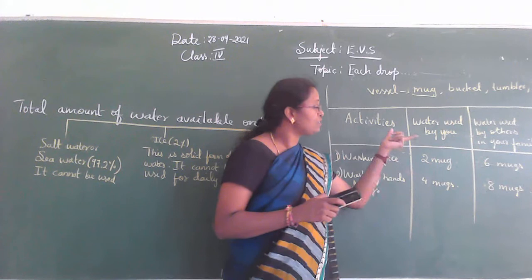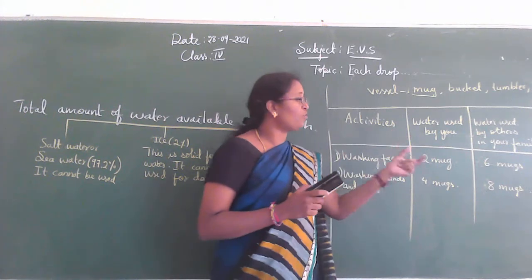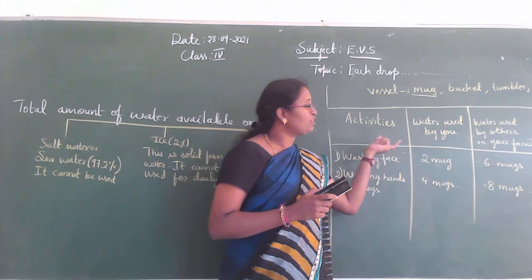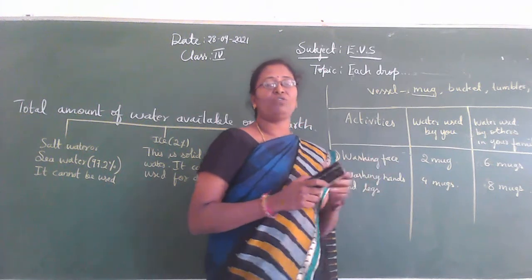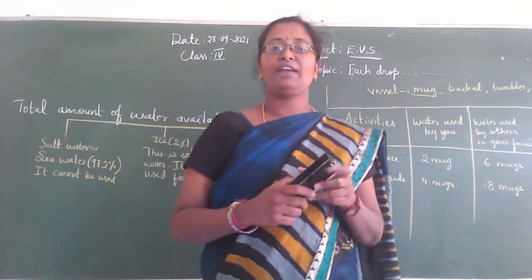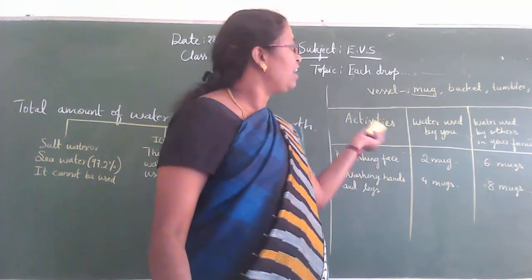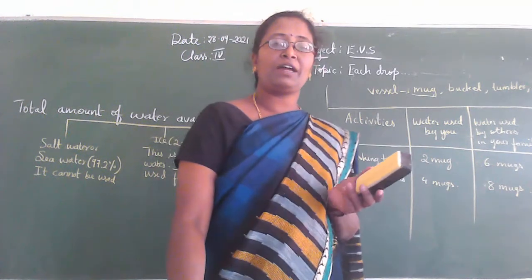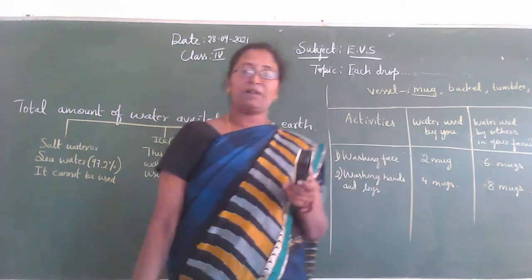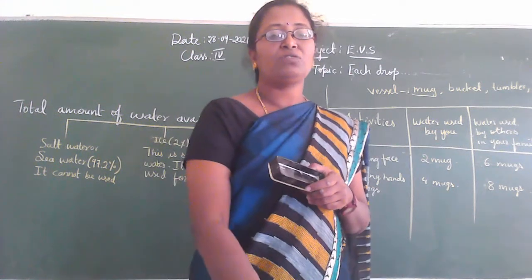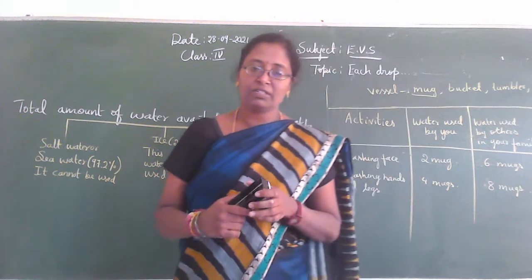So this table shows how much water is used by you and your family members for different activities. In this activity we can use any vessels like mug, bucket, pot or tumbler. Okay children. So next one.